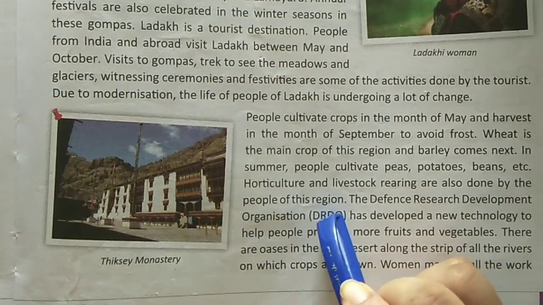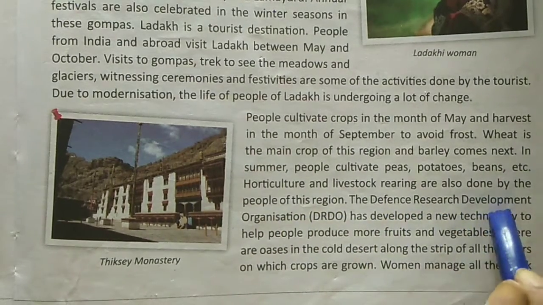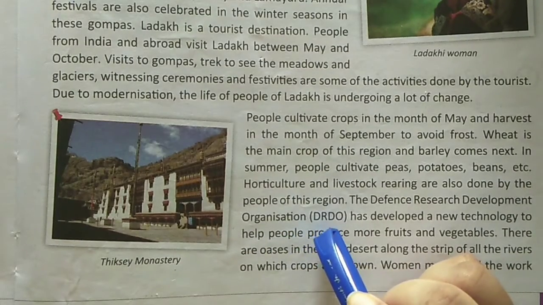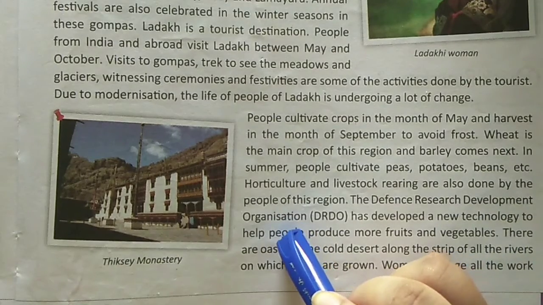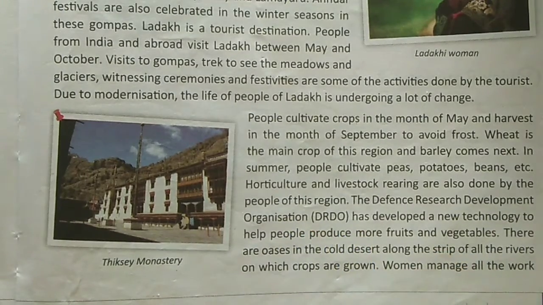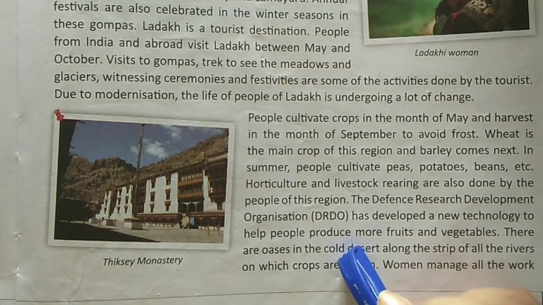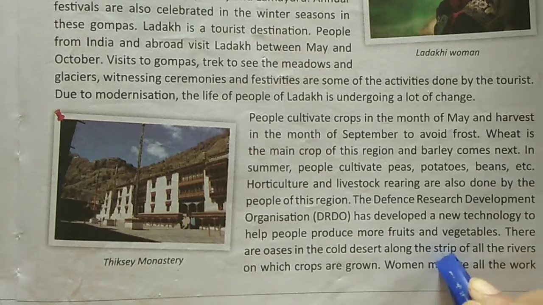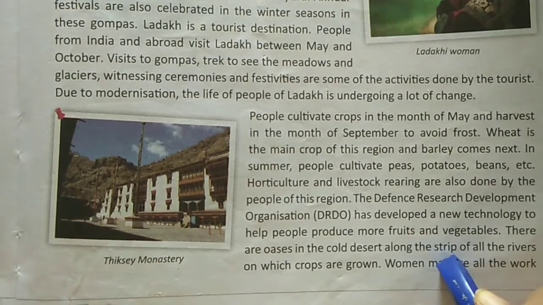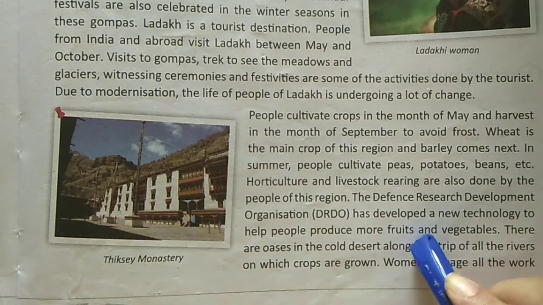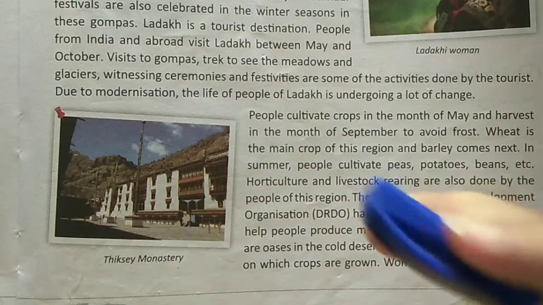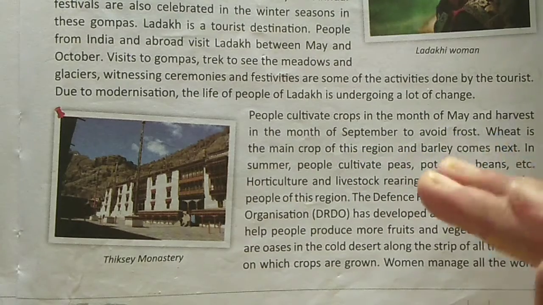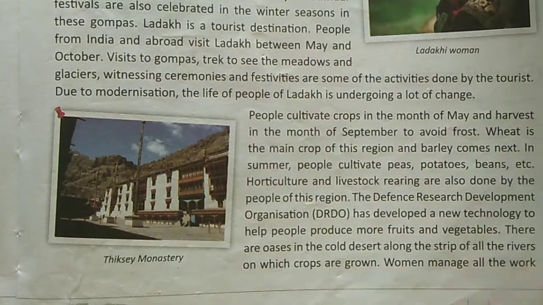The Defence Research and Development Organisation, DRDO, has developed a new technology to help people produce more fruits and vegetables. So DRDO helps the people of the Ladakh region produce more fruits and vegetables.